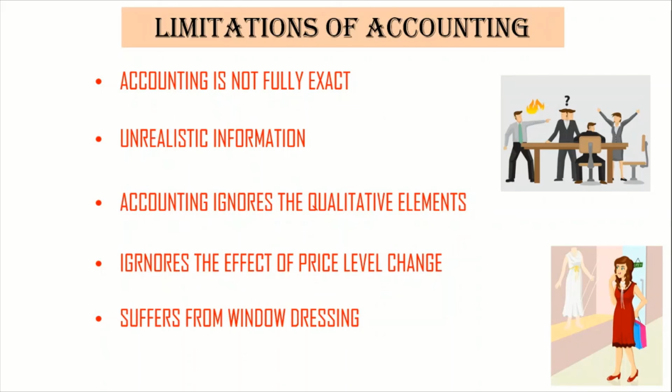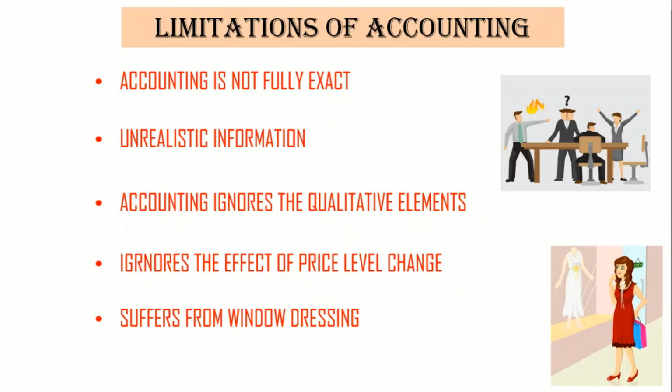As you all know, the financial statement is something which is for the users. It is analyzed in such a manner that the user can take a decision. So that is again one of the limitations: personal bias is there, and they can manipulate the accounting information in such a way that it shows the best picture to the outsiders.